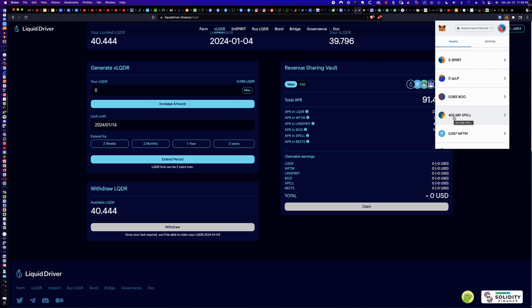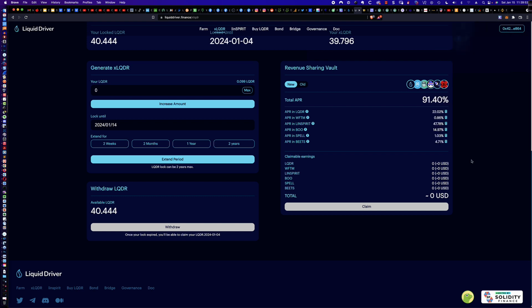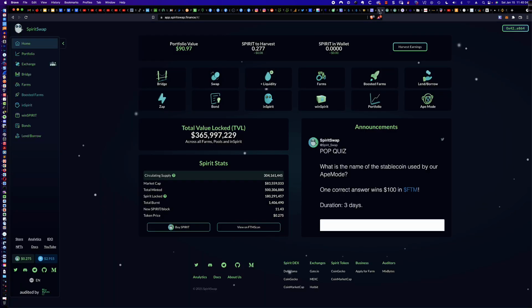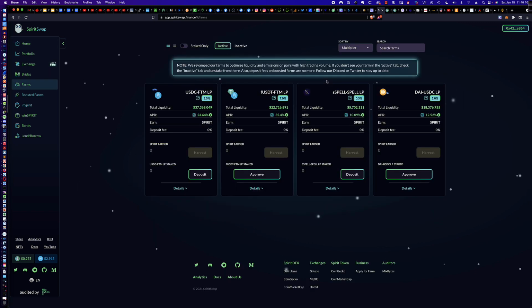However, let's now talk about what you can do with these spell tokens. I'm going to provide you with 4 different things you can do. And the 4th is how we're going to end the video because that's what I'm doing, and you'll see why. Now, the first thing that you could look at is over here on Spirit Swap, right? So if I was to click on Farms, you'll notice that right here there is an spell liquidity pool.